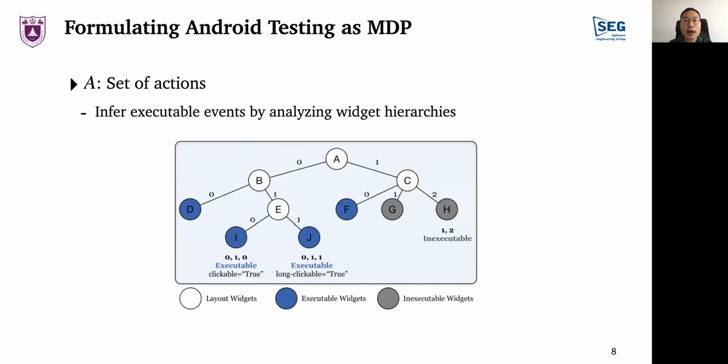The actions are the executable events inferred by analyzing the widget hierarchy. The widgets are arranged in a tree structure where non-leaf nodes represent layout widgets and leaf nodes represent executable widgets. By traversing this tree and analyzing the widget attributes such as whether clickable or scrollable, we can obtain the executable events.